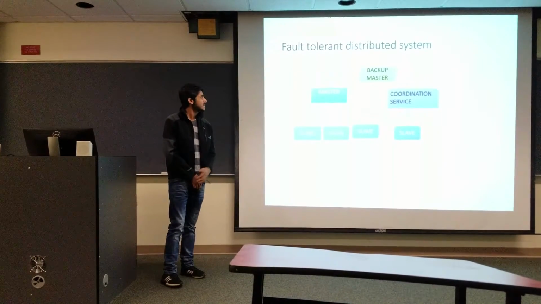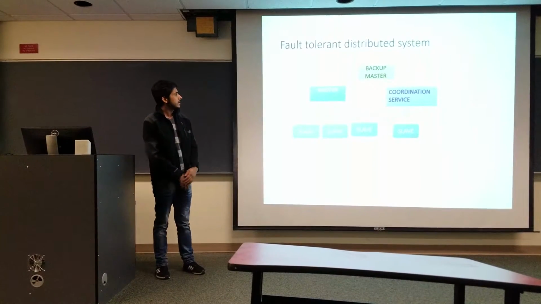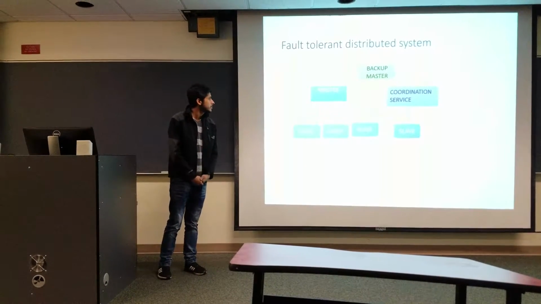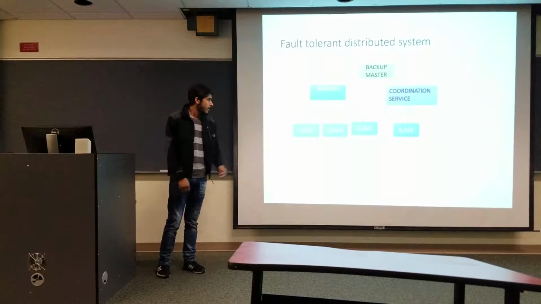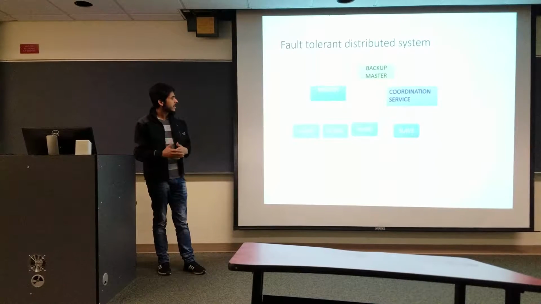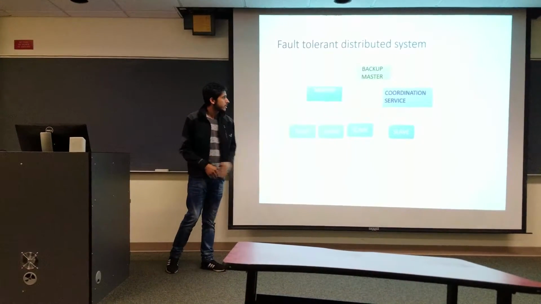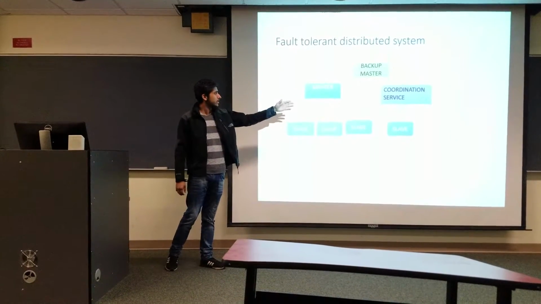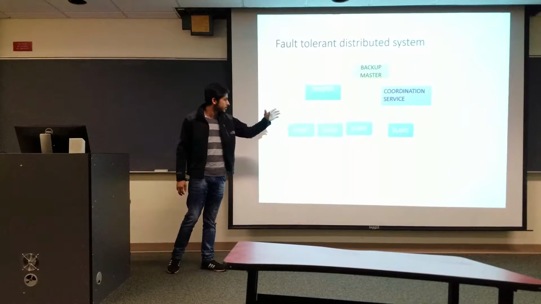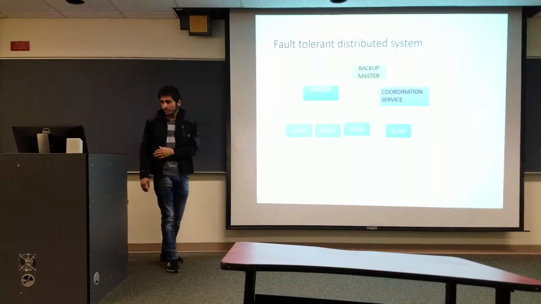Whenever the master dies, the backup master comes into operation, and it gets the previous configuration from the coordination service, all the backup and configuration data that the previous master has lost. So ZooKeeper is nothing but the coordination service that helps coordinate master and slaves in a fault-tolerant distributed system.